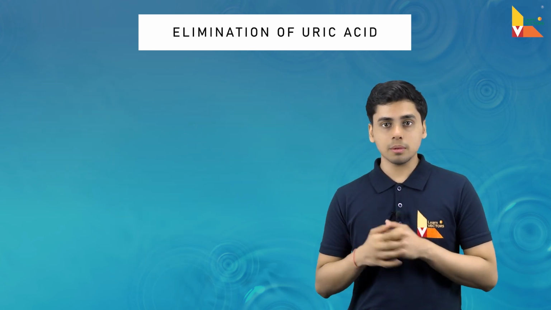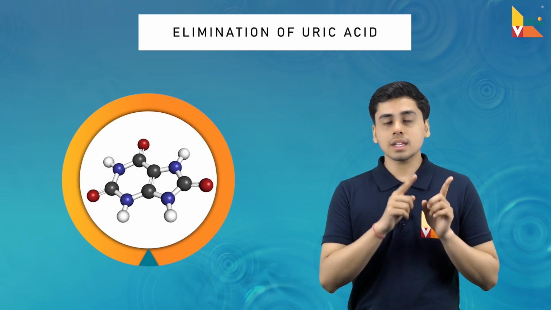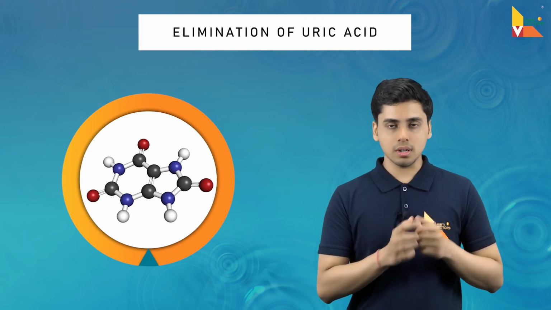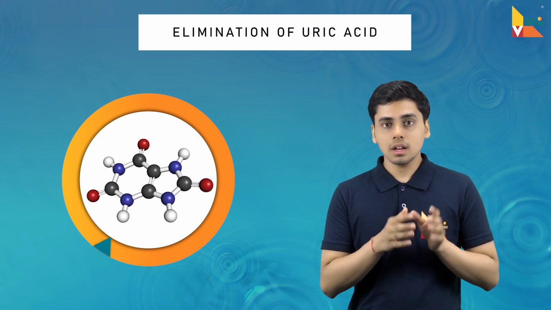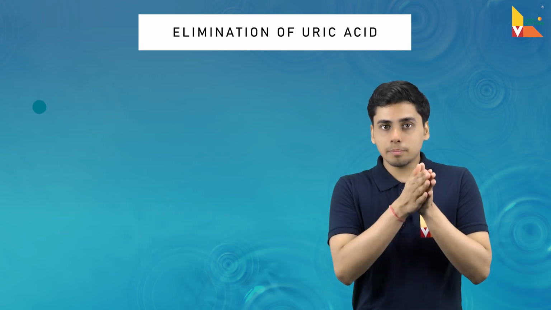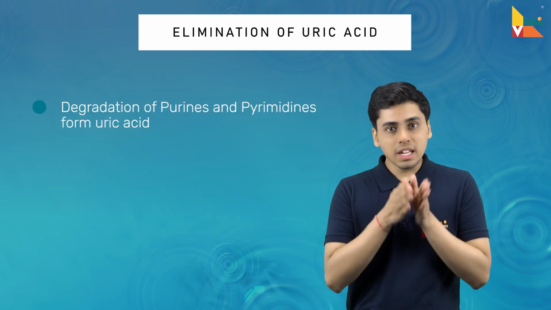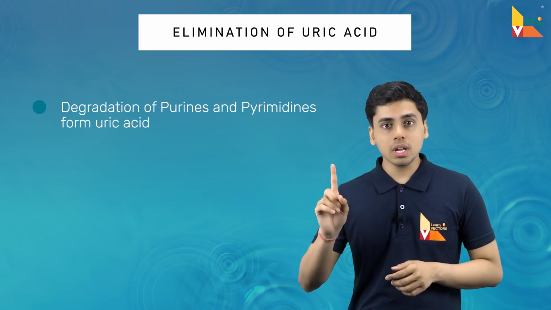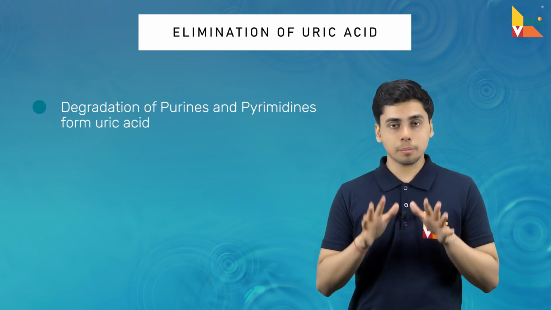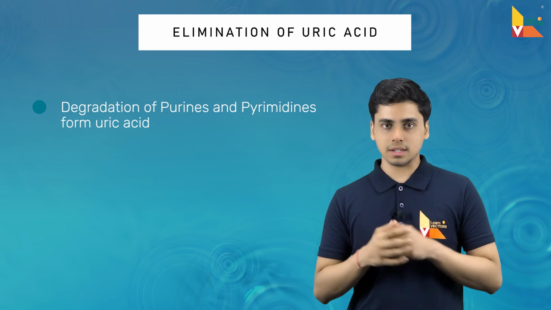Even inside human beings, uric acid is eliminated through the urine, and uric acid is formed by the degradation of purines and pyrimidines which are present inside the nucleic acid.